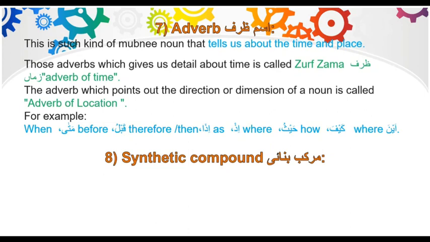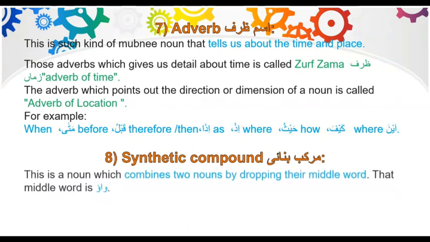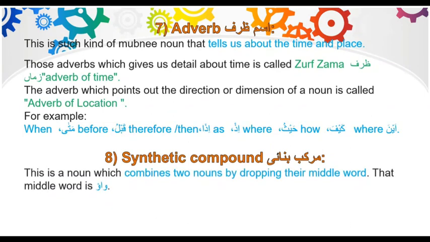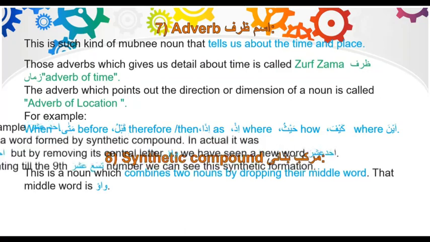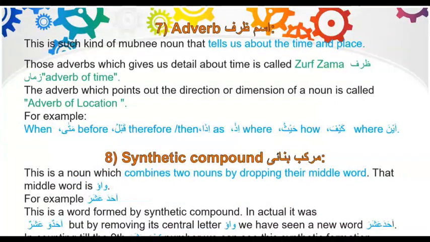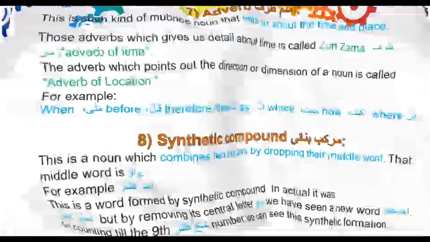Number 8 is synthetic compound or murakkab mabni. This is a noun which combines two nouns by dropping their middle word. That middle word is waw. For example, ahada ashara. This is a word formed by synthetic compound. In actual, it was ahadun wa ashar. But by removing its central letter waw, we have seen a new word ahada ashara. In counting till the 9th, tis'a ashara, we always use this in the synthetic formation.